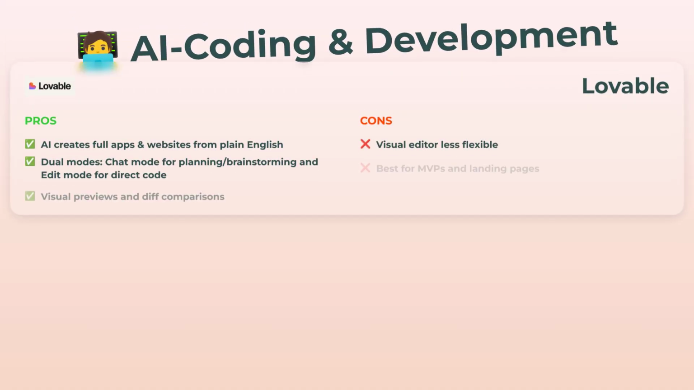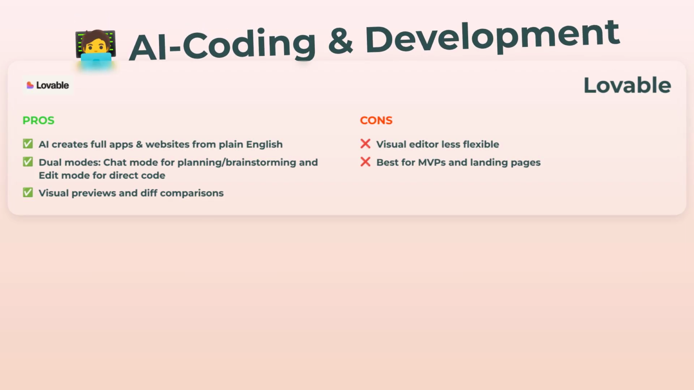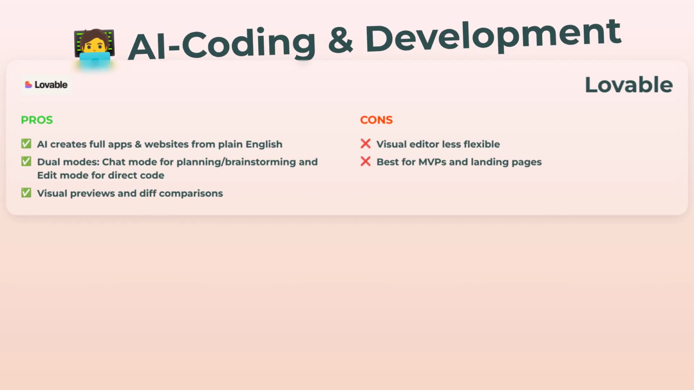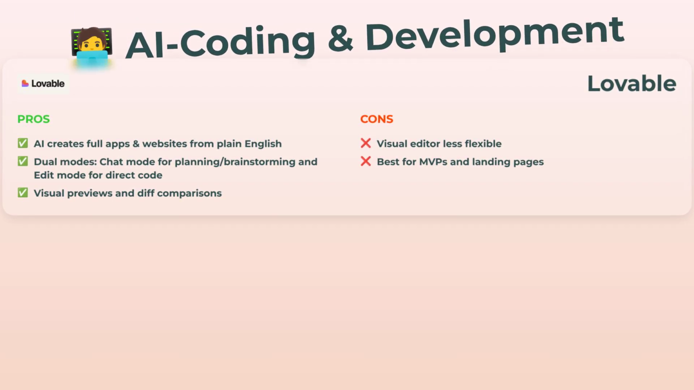Now onto the real magic. How good are these with AI coding and development? Lovable absolutely nails the vibe for non-coders. You type out your app idea in plain English, and its AI basically spins up a working web app. Super simple. You get to brainstorm and plan in chat mode, flip to edit mode for details, and check out visual previews with code comparisons. But if you want wild customization or advanced logic, it's kinda best for MVPs and landing pages.